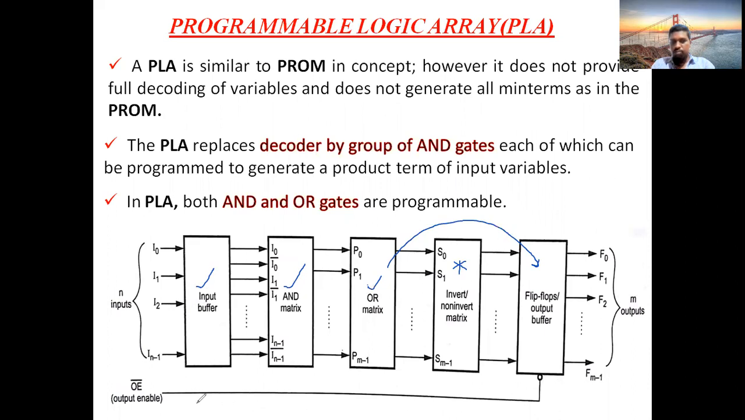And at the output buffer, you will have an enable, which is in complementary form, so that you will get m number of outputs. Same n number of inputs, m number of outputs, same as PROM. In PROM also we have n number of inputs and m number of outputs. That's why, as per the concept, both are the same. PLA and PROM are the same as per the concept, but in the design process they are different. Here a decoder is there in PROM, and in PLA this decoder is replaced with AND gates, which is called the AND matrix. A group of AND gates is called an AND matrix. A group of OR gates is called an OR matrix.